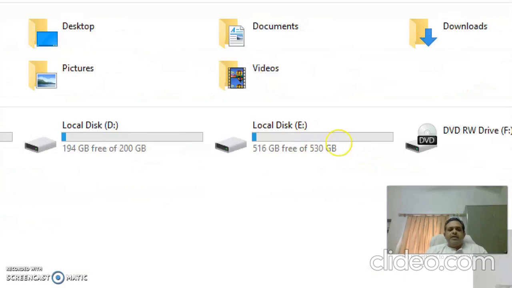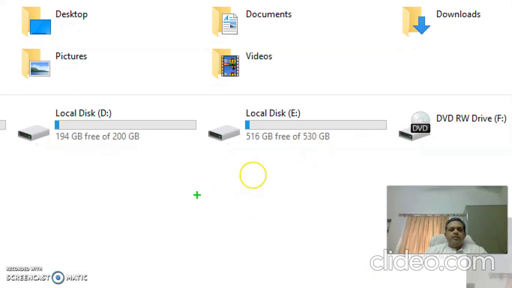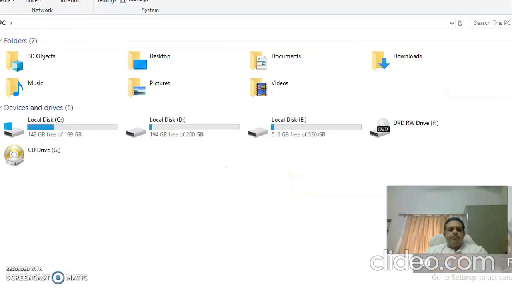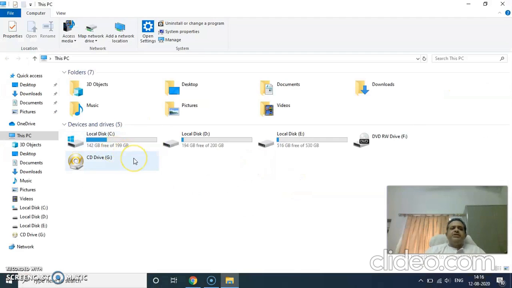Now what are these? These are partitions of your hard disk. You have got a hard disk, and that hard disk is partitioned into C, D, E and other drives, depending on the size of the hard disk.